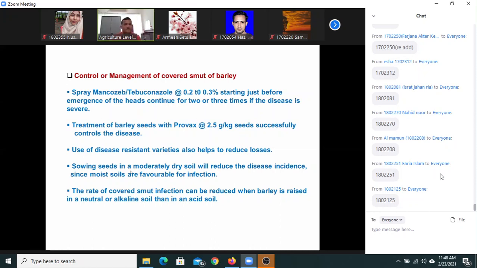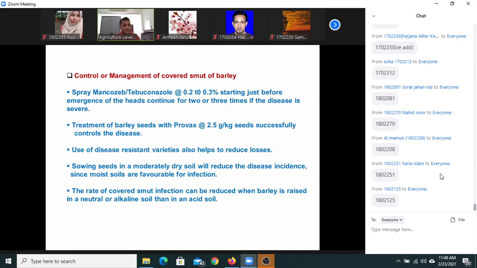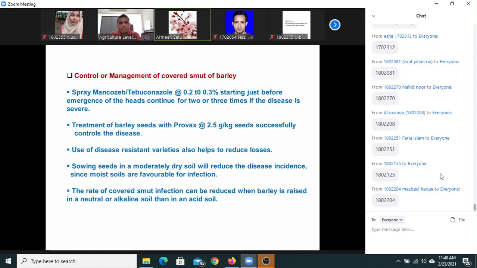Treatment of barley seed with Provax to remove the seedborne infection, disease resistant varieties, sowing seeds in moderately dry soil to reduce the infection in the early stage, you see, and try to use healthy seeds. Varieties. স্যার এই ডিজিজের ক্ষেত্রে কি সাইন বলবো সিম্পটম না বলে, যেহেতু ফাঙ্গাসের টেলিওস্পোরটা?